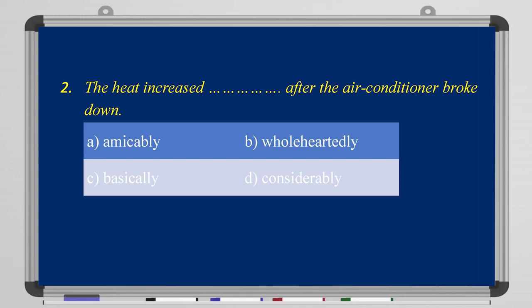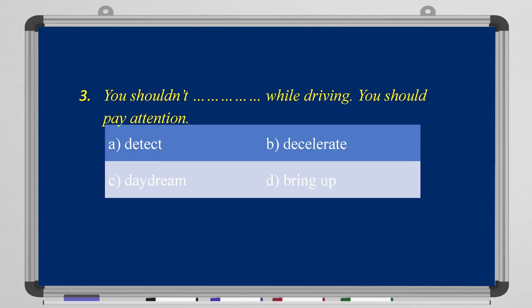So the heat increased considerably after the air conditioner broke down. We can look at exercise number 3, or the third question. You shouldn't blank while driving. You should pay attention. So what do you think? A, detect, B, decelerate, C, daydream, D, bring up. What do you think? So you shouldn't daydream while driving. You should pay attention to the road.